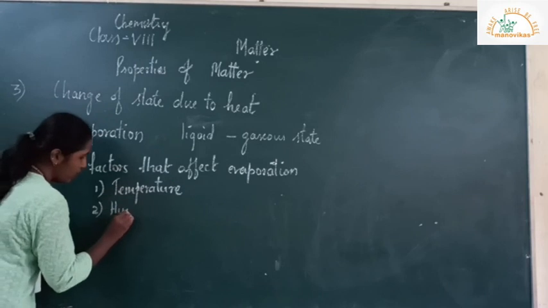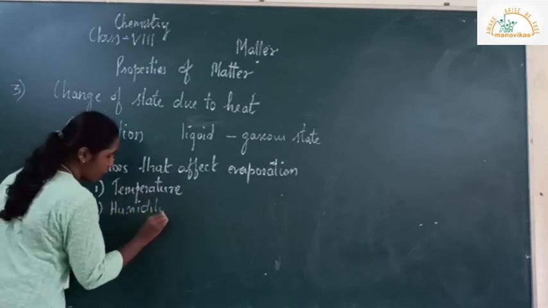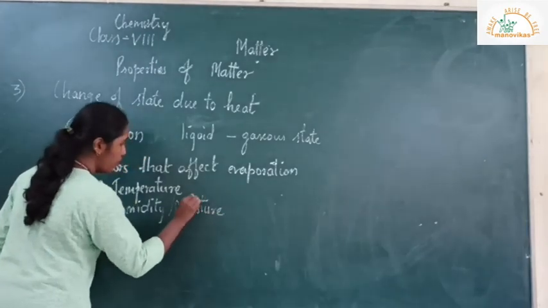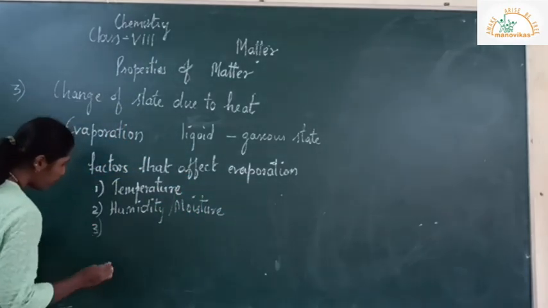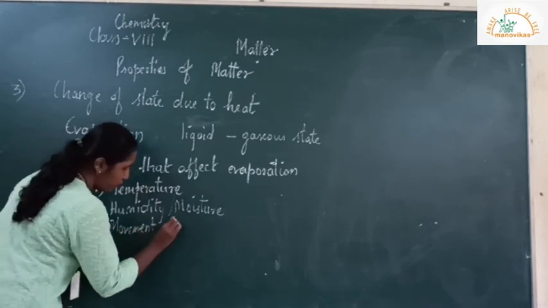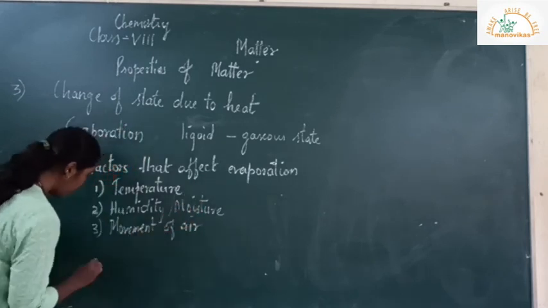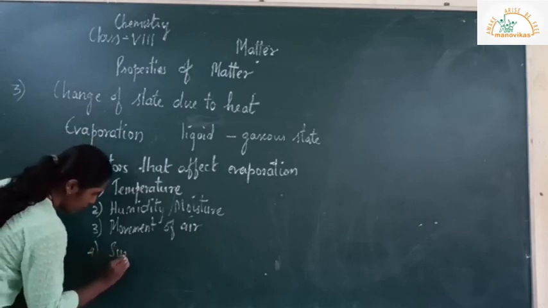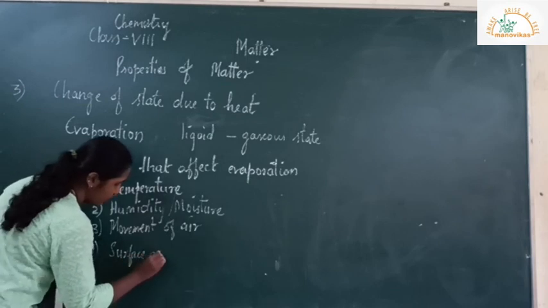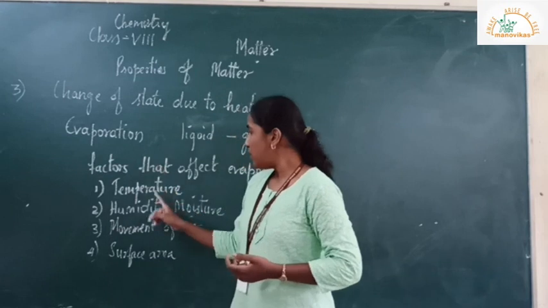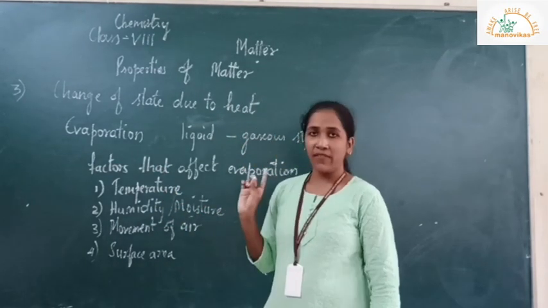Second, humidity or moisture. Third one is movement of air, and fourth one is surface area. So these are the four factors which are responsible for evaporation.